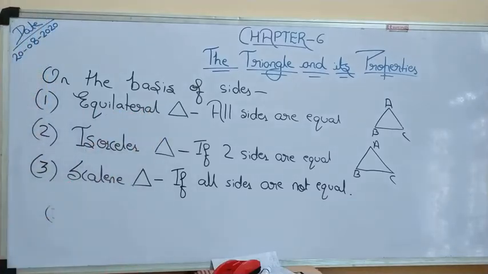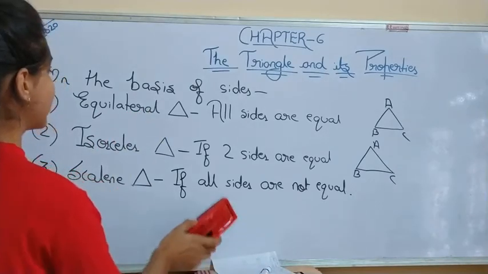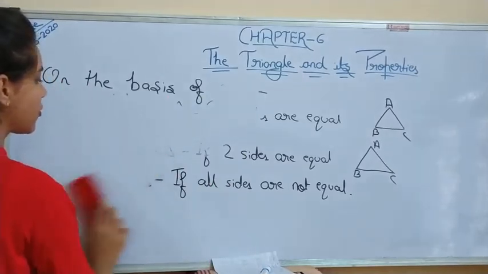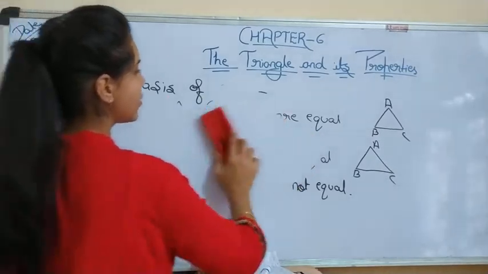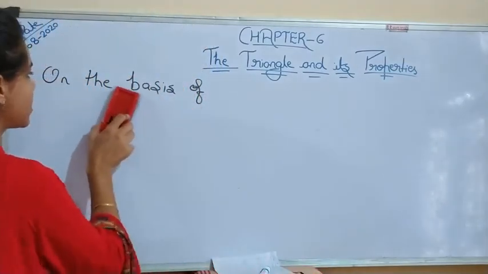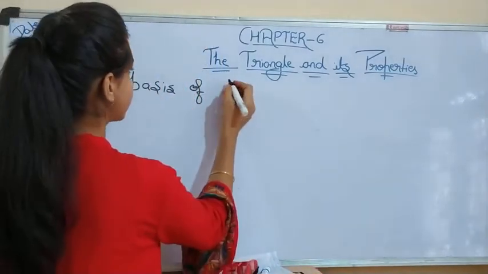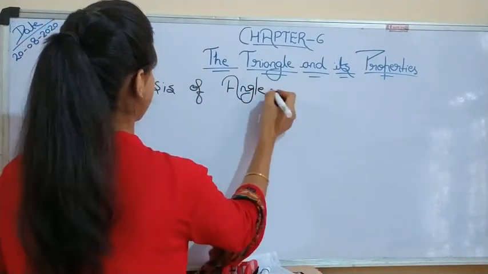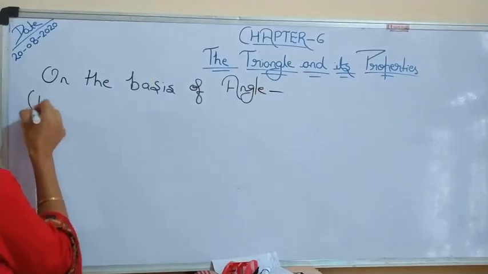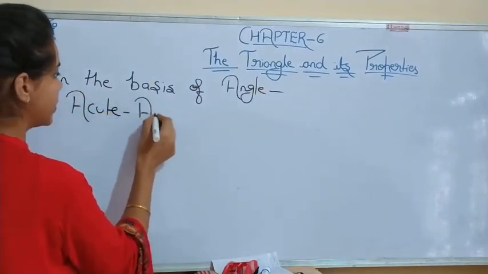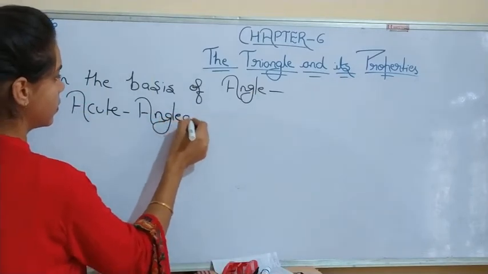Understood this? Now, on the basis of angles, how many types of triangles are there? There are three types of triangles. The first one is acute angled triangle.